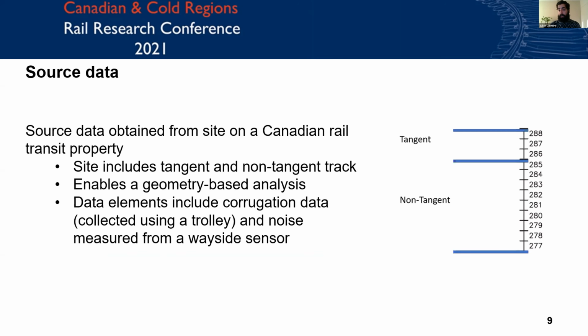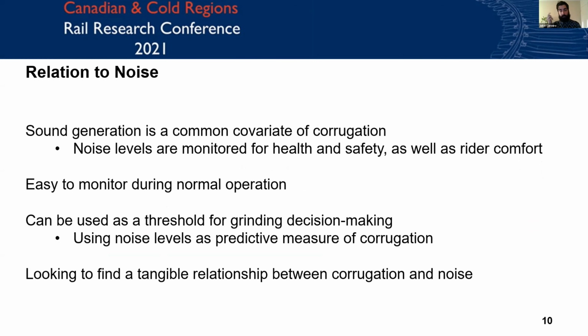We obtained our data from a Canadian rail property, and this allowed us to easily perform geometry-based analysis, as we just saw. This site gives corrugation samples sampled by the corrugation analysis trolley, as well as wayside noise measured at the tangent and non-tangent segments of the rail, just with a microphone located near the side of the rail.